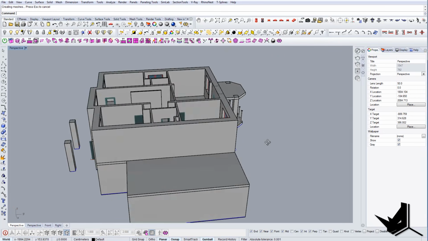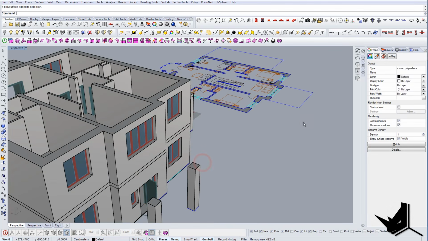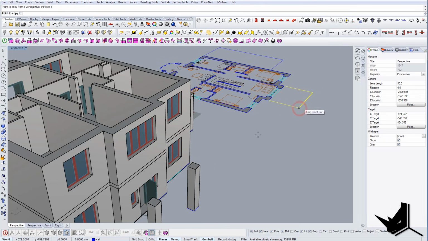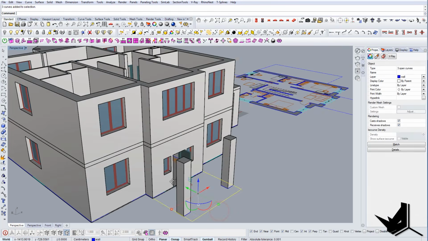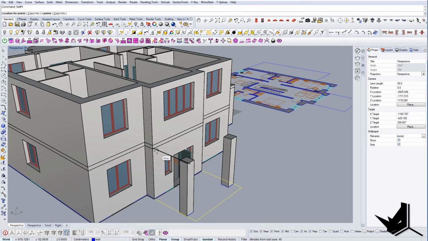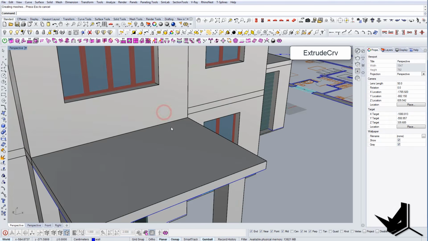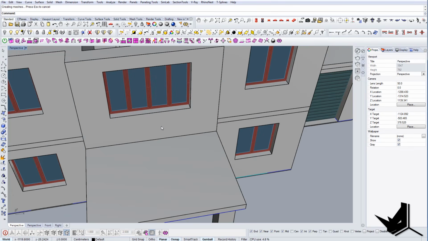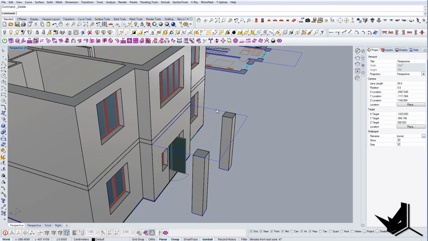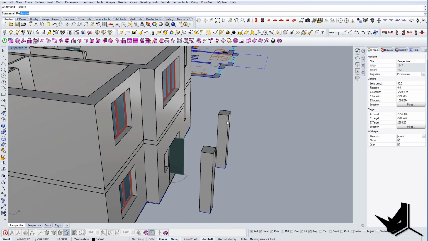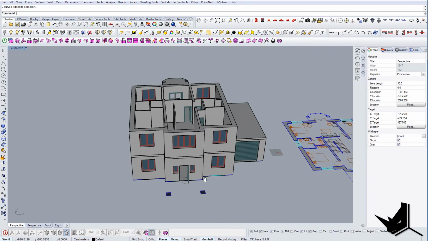And of course I'm not exactly sure what these two are for, but I assume from this that maybe this was supposed to be a terrace here, so this would probably be treated the same way as the terrace that we just did. Close curve, and maybe this was supposed to be the door, but for now let's just remove it because we didn't do the fence, and I'm gonna remove these two as well. So at the end, this is the result that you would get.